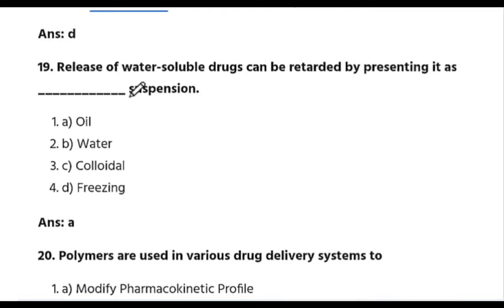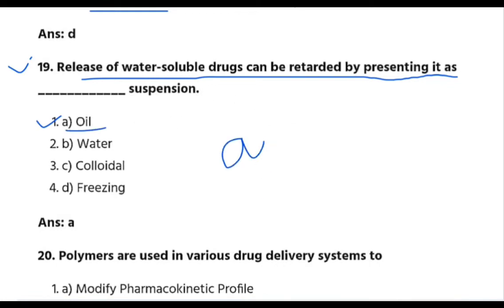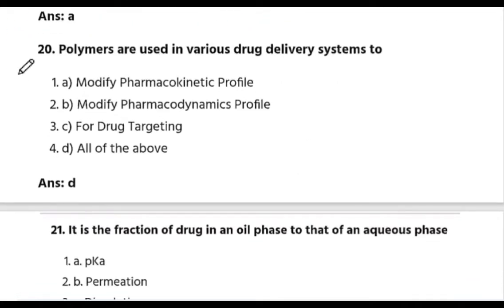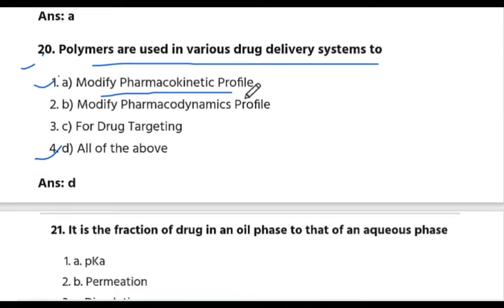Next is 19 question number. Release of water soluble drug can be retarded by presenting it as well suspension. The answer is A. Next is 20 question number. 20 is polymer are used in various drug delivery system to. All of the above. A is modify pharmacokinetic profile, B is modify pharmacodynamic profile, C is for drug targeting. The answer is D. Okay.